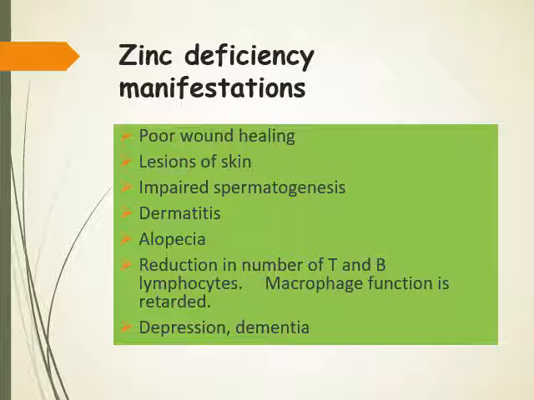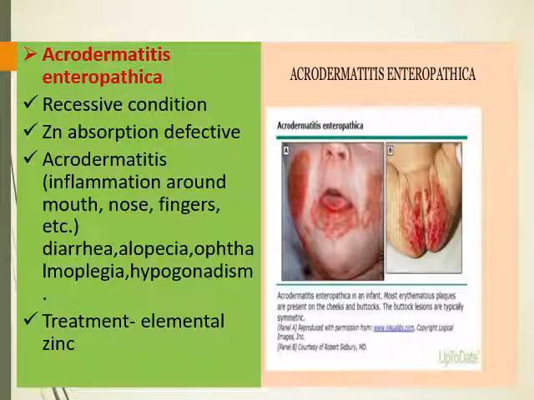Then zinc deficiency manifestations: usually impaired wound healing, lesions of skin, impaired spermatogenesis, dermatitis, alopecia, reduction in number of T and B lymphocytes, macrophage function is usually retarded, depression and dementia. This is another important feature. The main zinc deficiency leads to a specific condition known as acrodermatitis enteropathica.